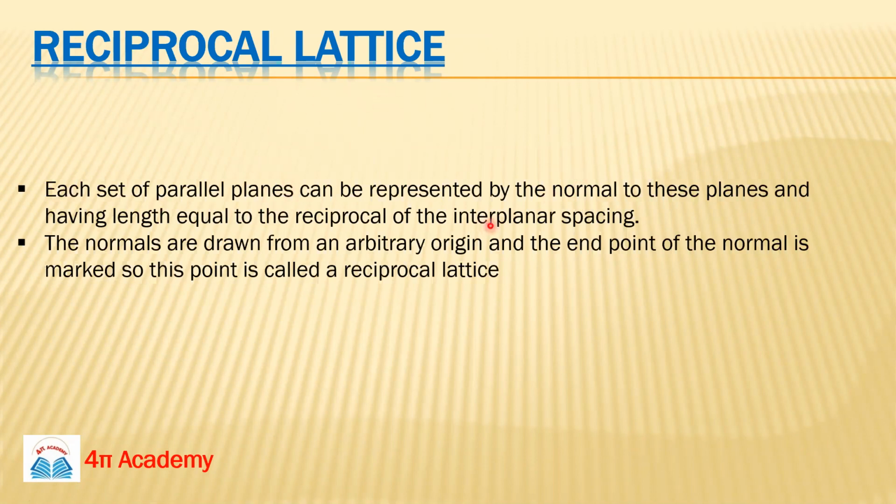We can represent this set by the normal to these planes, and the length of this normal should be equal to the reciprocal of the interplanar spacing. In this way we draw all the normals from an arbitrary origin, the end point of each normal is marked, and the collection of all these end points is known as the reciprocal lattice system. So this is the definition.